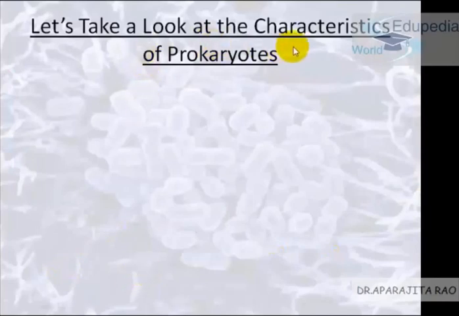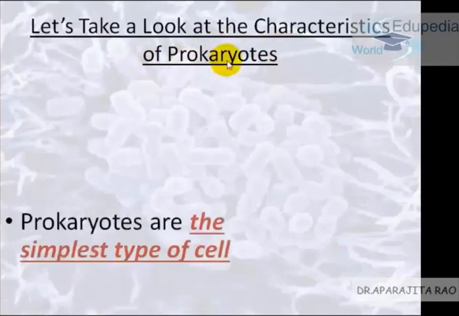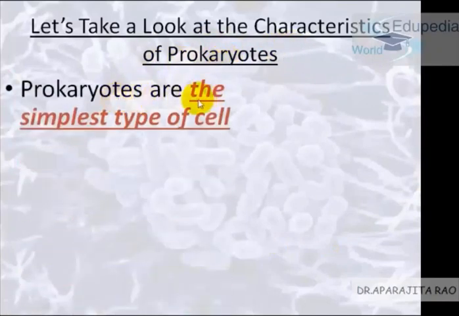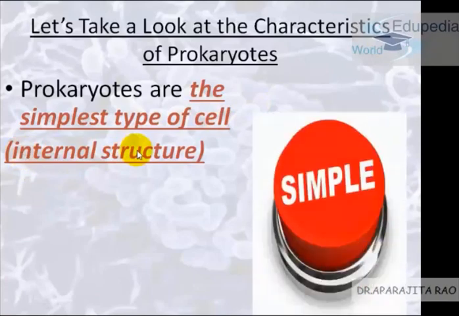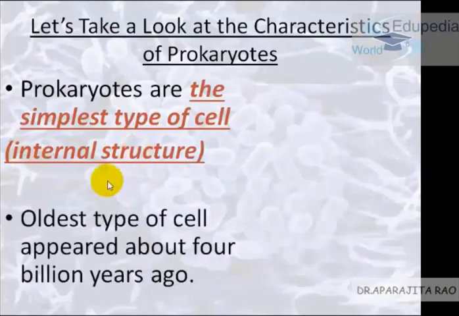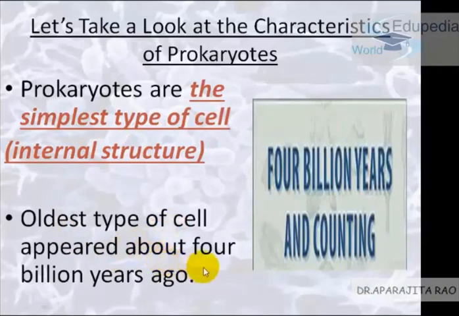Now let's take a look at the characteristics of prokaryotes. Prokaryotes are the simplest type of cells, in concern to the internal structure. They were first seen about 4 billion years ago, which is a very long time back.